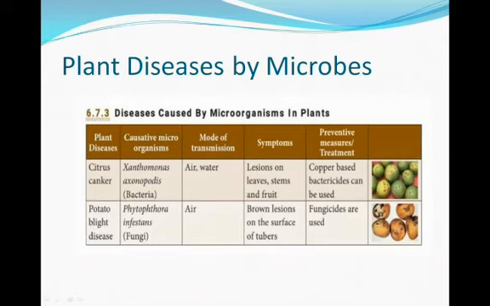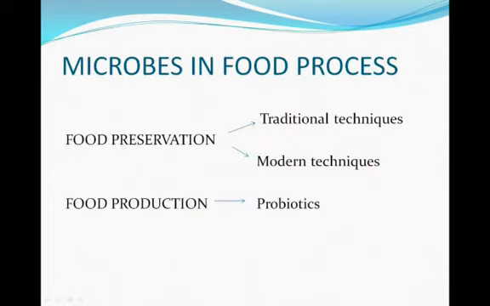Next we see plant diseases caused by microbes. There are two types of plant disease. One is citrus canker, another one is potato blight disease. The causative organism of citrus canker is Xanthomonas, a bacterium. The mode of transmission is air and water. Symptoms are lesions on leaves, stems and fruit. The treatment is that copper-based bactericides can be used. The second one is potato blight disease. The mode of transmission is air. The preventive treatment is that fungicides are used.